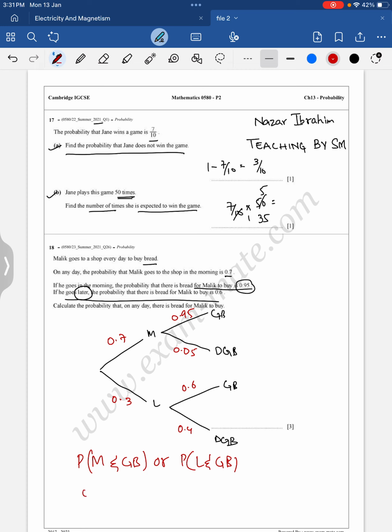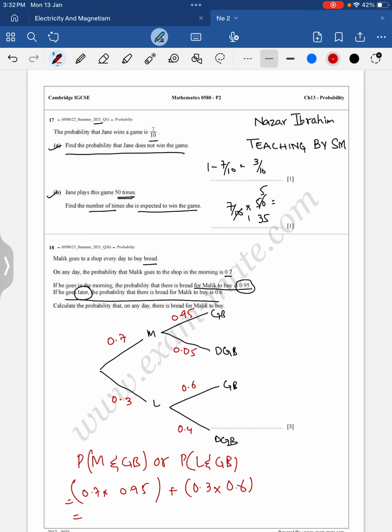For morning it is 0.7, for getting bread it is 0.95. And for later, the probability is 0.3, and getting bread is 0.6.